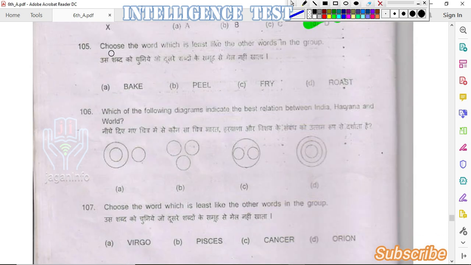Next question. Choose the word which is least like the other words in the group. Given options are bake, peel, fry, roast. Bake, fry and roast belong to cooking, whereas peel is the odd one out. So the answer is option B, peel.